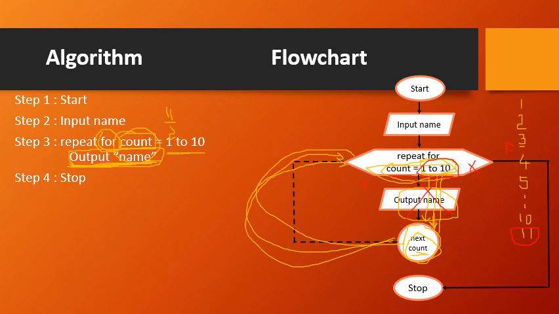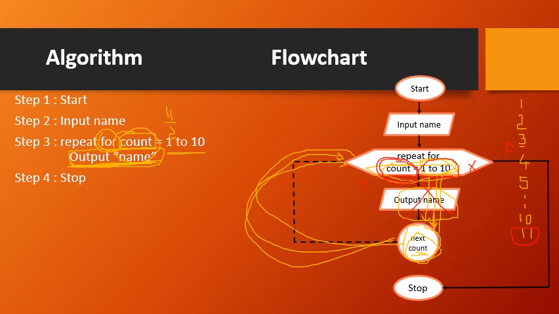If you notice here, the problem is what? We need to display your name 10 times. So what we did is we made use of one particular counter. What will this counter try to do? It will keep on incrementing. Incrementing means adding one to the existing value. So how many times?